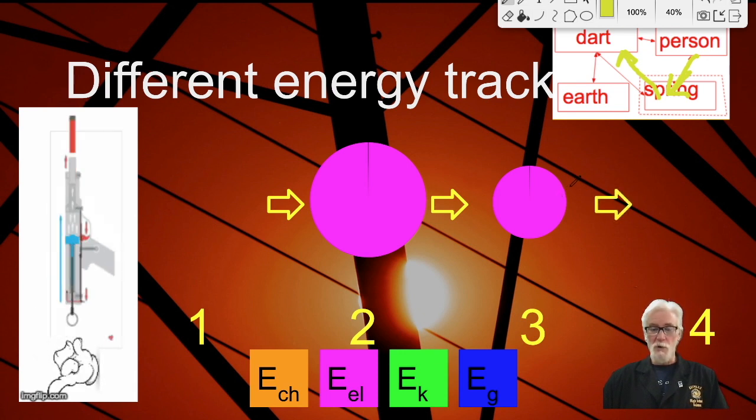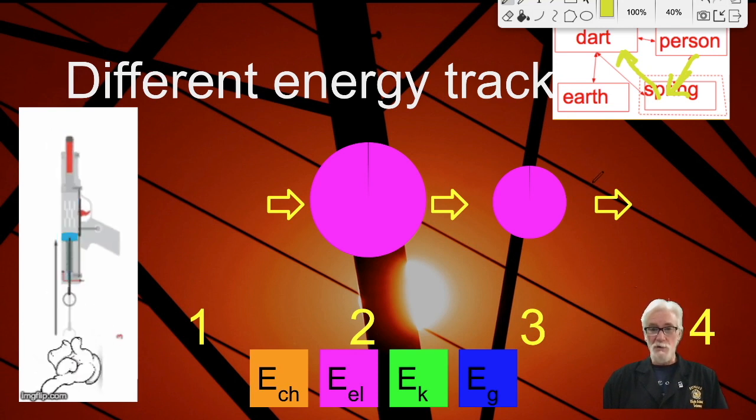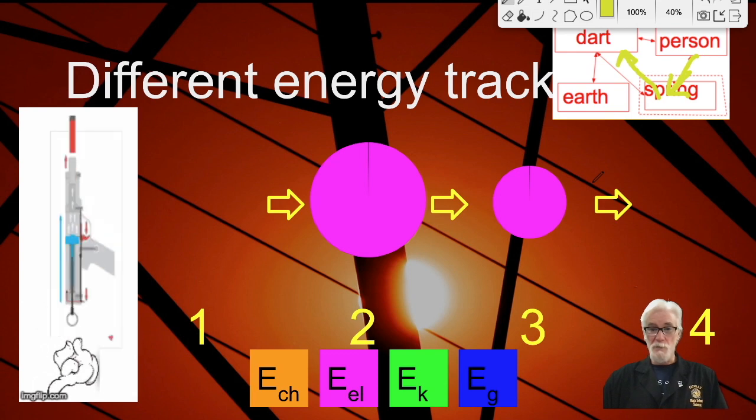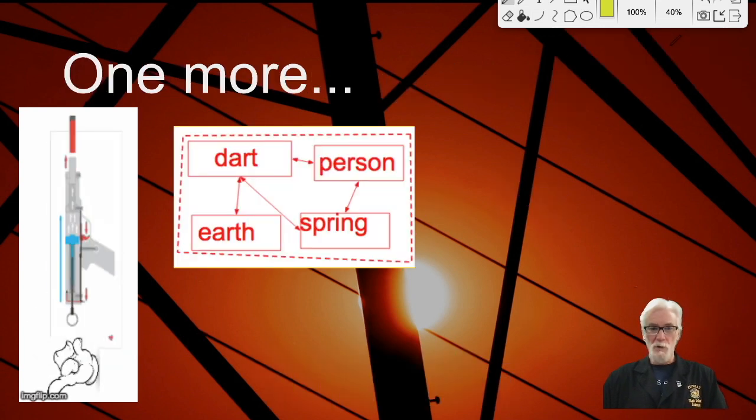Finally, in number 4, there's no energy left inside of our system. The energy is still in the universe. It's now stored in the dart-earth couple, but it is no longer in the spring, and that was our system. Let's do one more.